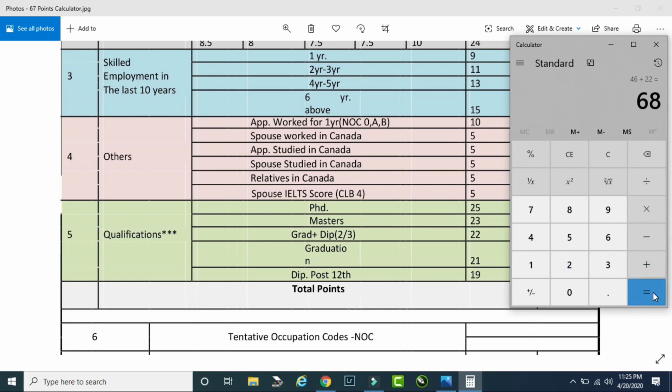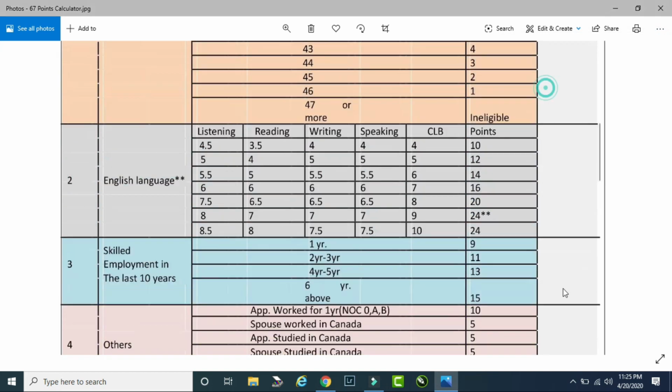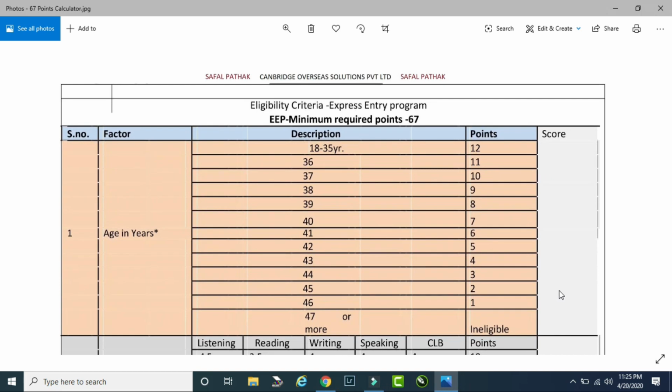So it comes down to 68, which means that the candidate is eligible for Express Entry or the candidate is eligible for PNP through Express Entry. What does that mean? I'll be discussing that in the later part of this video. So this is how it can be calculated. What you can do is take a screenshot of it.